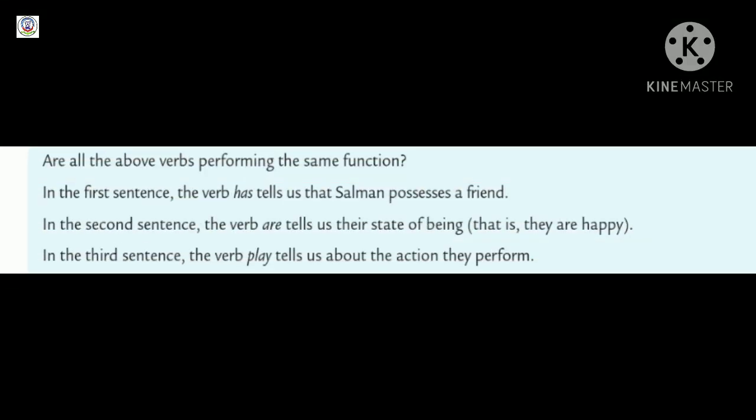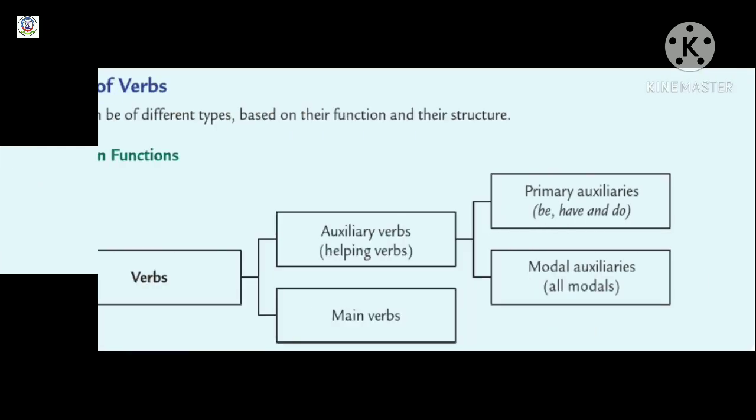Are all the above verbs performing the same function? In the first sentence, the verb has tells us that Salman possesses a friend. In the second sentence, the verb are tells us their state of being, that is, they are happy. In the third sentence, the verb play tells us about the action they perform.